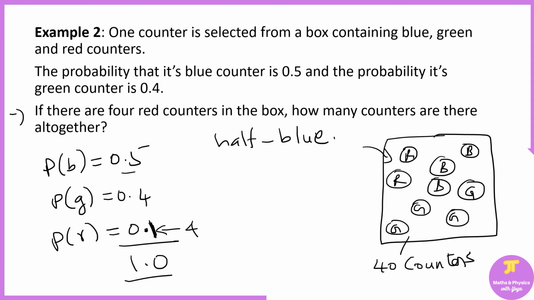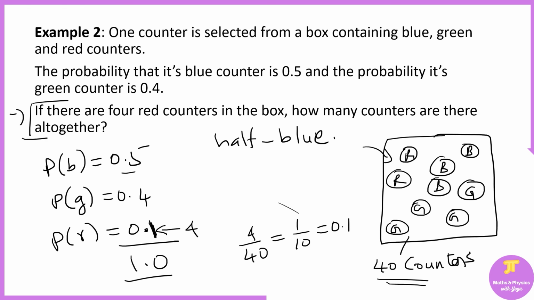If you have 40 counters and 4 of them are red, the probability of getting red is 4 over 40, which is 1 over 10, which is 0.1. So we have used this last piece of information to find the total number of counters, which is 40.